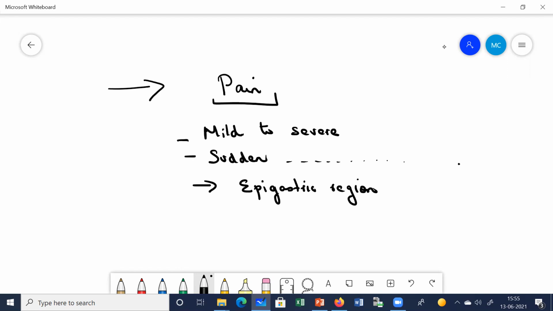Okay, it will start in the epigastric region, but remember one very typical feature of the pain of pancreatitis is that it starts in the epigastric region, and then it radiates to the back through the abdomen. The radiation of this pain is very important, because epigastric pain can be due to many other reasons also. Radiation to the back is a very typical thing which you can find in case of acute pancreatitis.